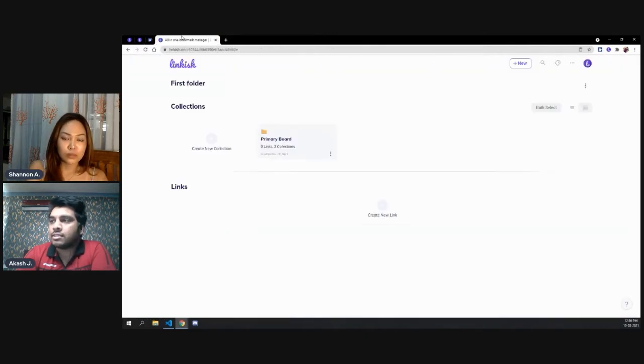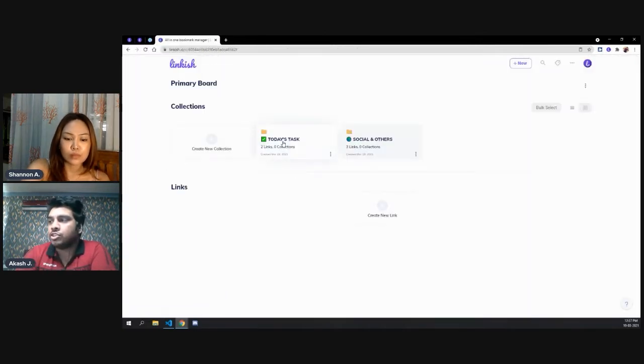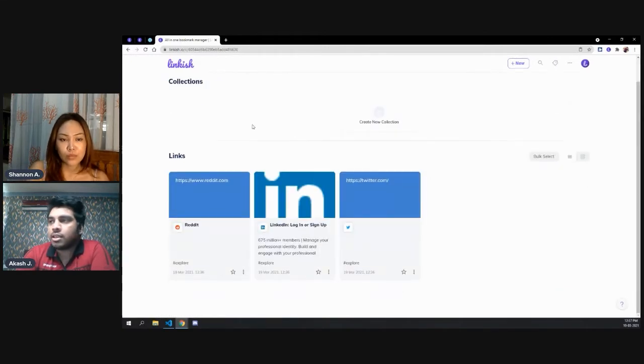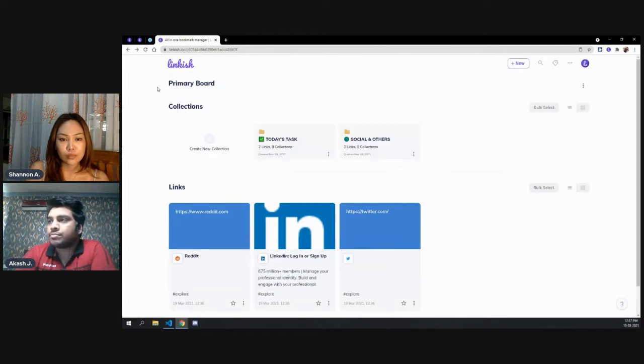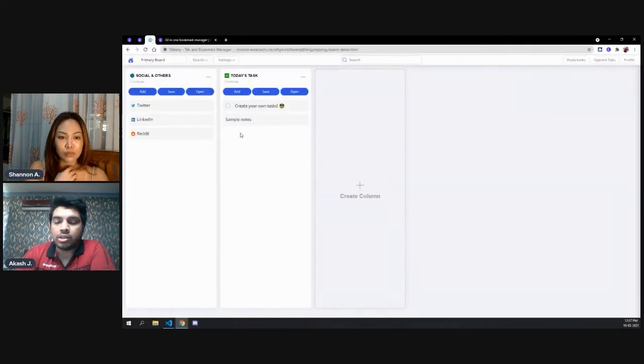If I go inside this, I will see two folders. The two folders are basically the two columns here. So the boards, the folder, and the columns are added as a folder. Inside the first folder, you will see three links here, which you will be able to see here also. These three links. And if I go back, I will be able to see today's task, which is this one. So here you can see that we have notes and checklist items.